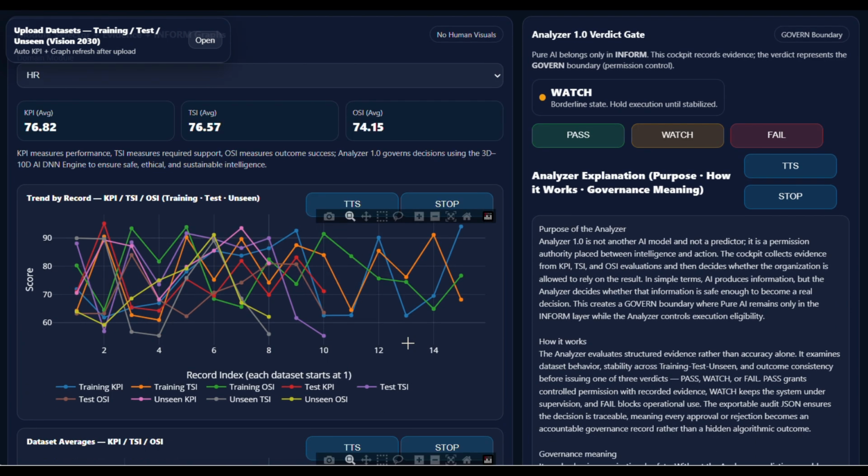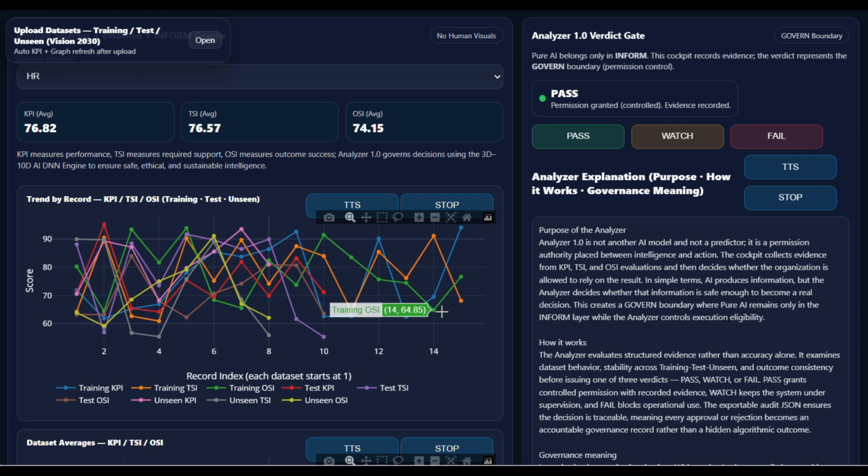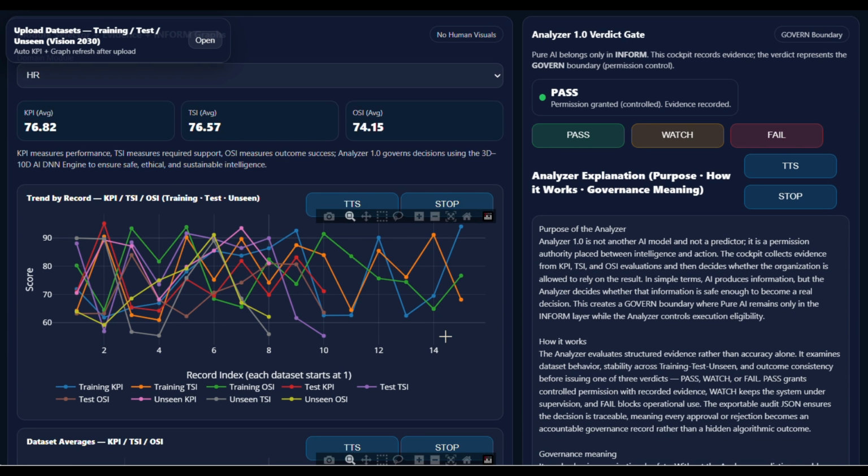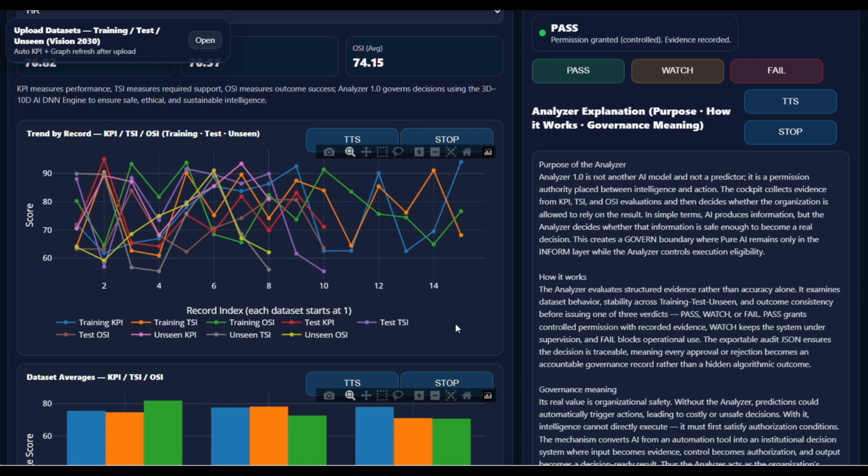3. Unseen graph: real-world safety. Most critical graph for approval. Audit question: if deployed tomorrow, will decisions remain safe? What does the auditor check? KPI and OSI stability. No sudden drops. No confident but wrong behavior. TSI does not fall during critical records.